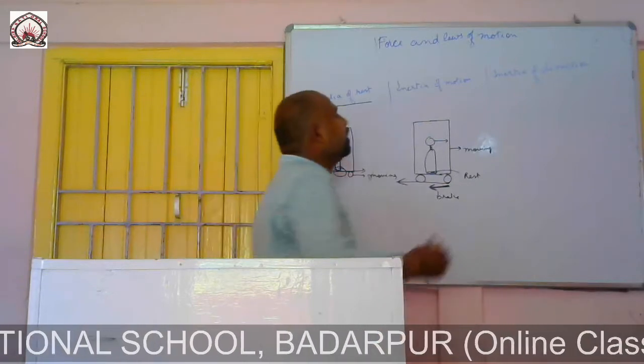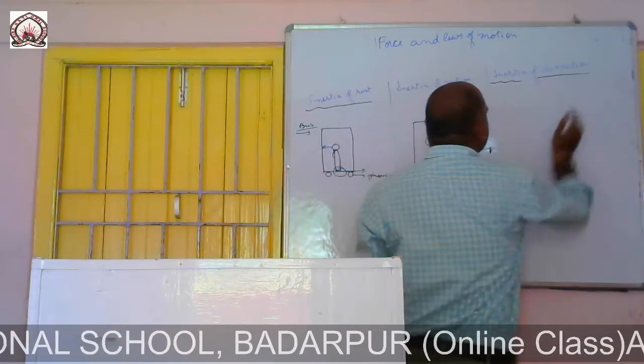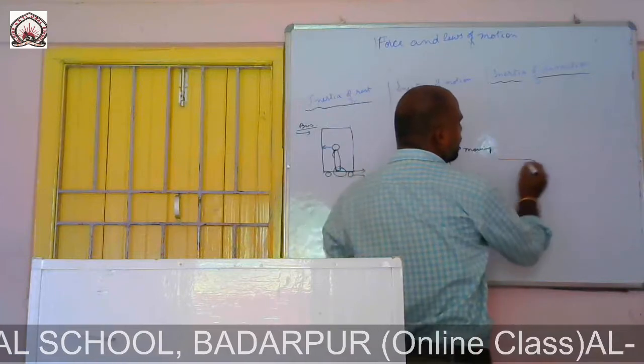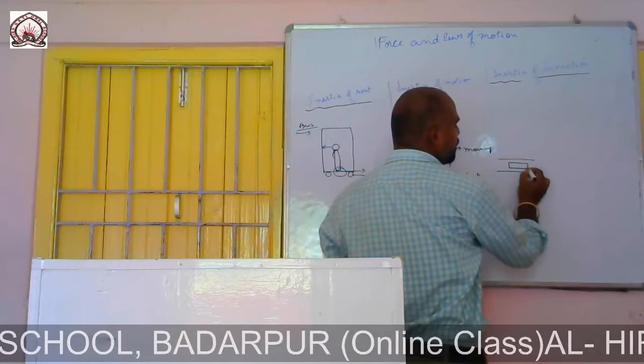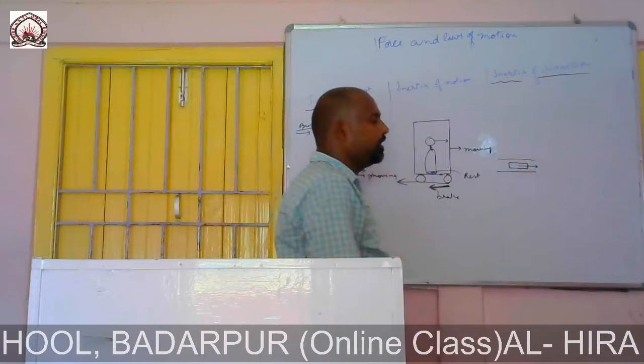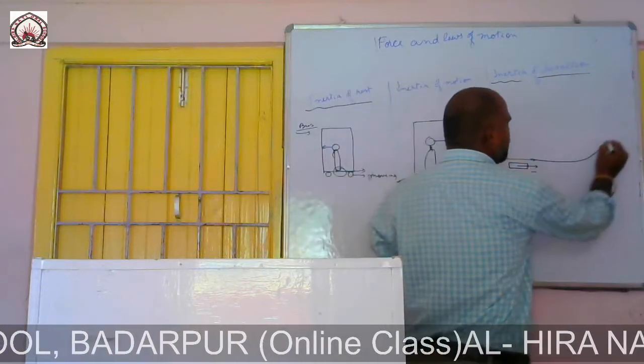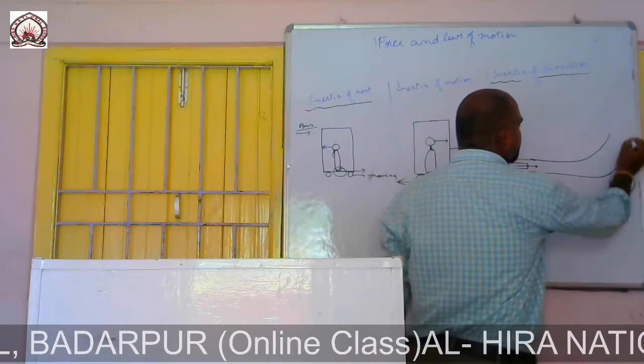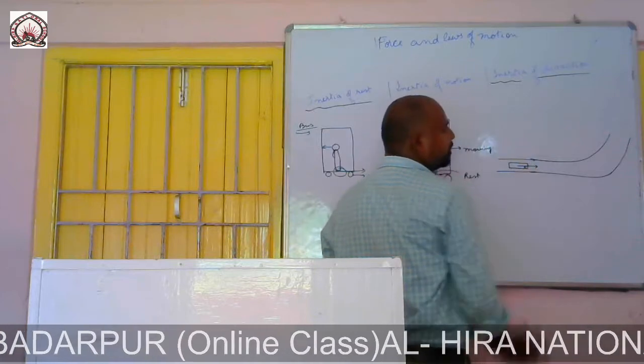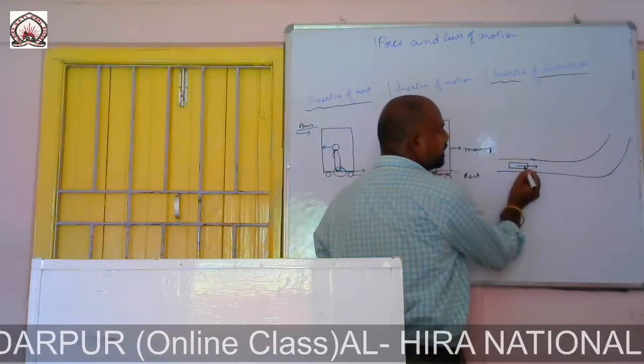Now inertia of direction. Let us consider this is a car moving in this direction, and this is the driver.